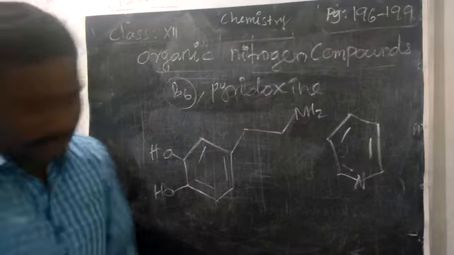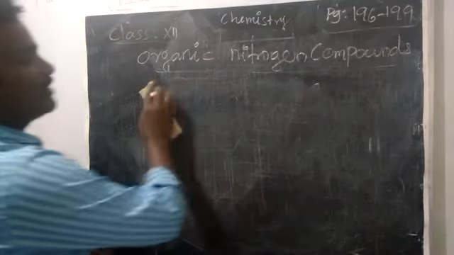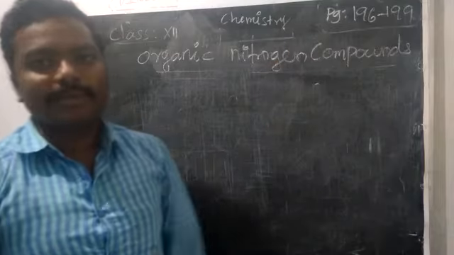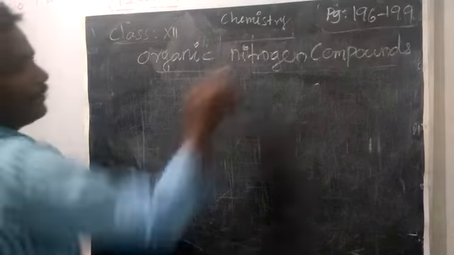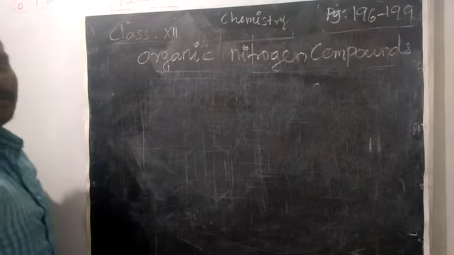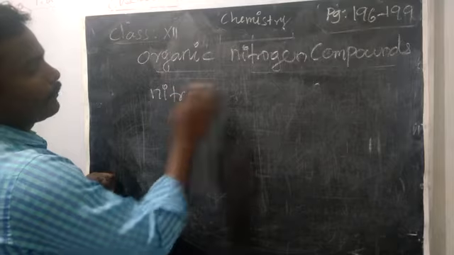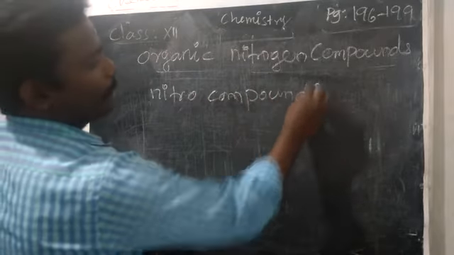Okay, right? So what is the first derivative of nitrogen compounds? I already told you nitrogen compounds do not mean only the NO2 group. The first nitrogen compound we are going to see is nothing but the nitro compound. Which one is called a nitro compound?